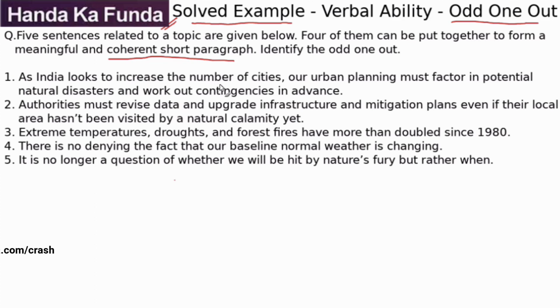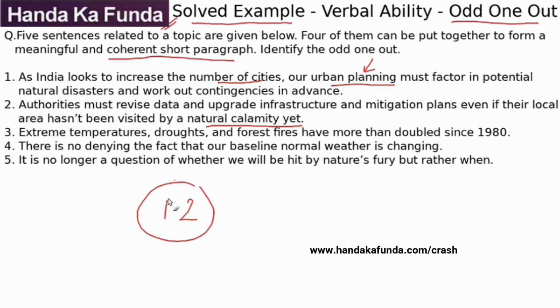As India looks to increase the number of cities, our urban planning must factor in the potential natural disasters and work out the contingencies in advance. Authorities must revise data and upgrade infrastructure and mitigation plans even if their local area hasn't been visited by a natural calamity yet. So 1 is talking about what should be done and 2 is talking about how it should be done, that is what the authorities need to do. First one is talking about that the urban planning must factor in potential natural disasters. Second is talking about how they need to revise data, infrastructure, mitigation plans and everything. So 1 and 2 have to come together.